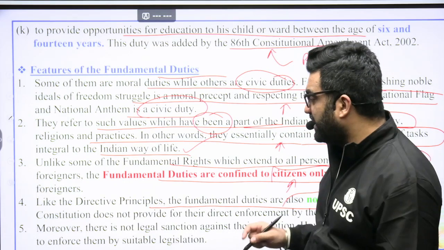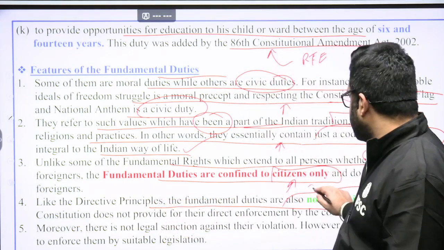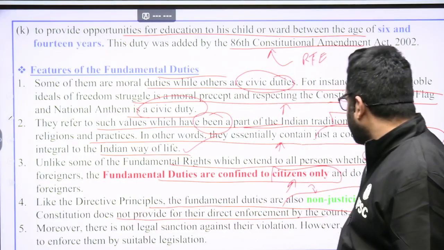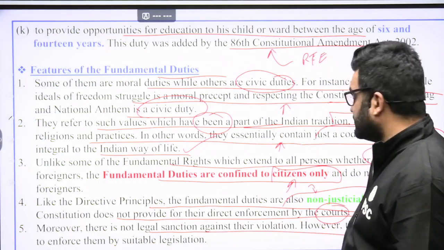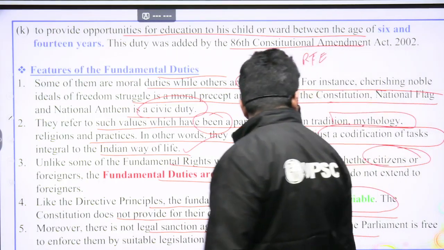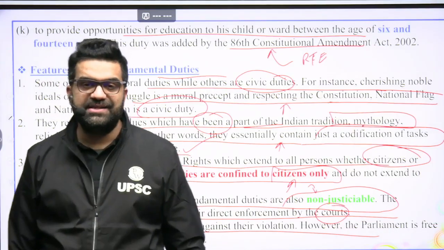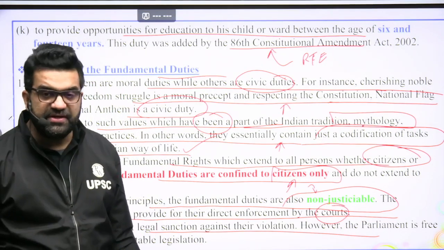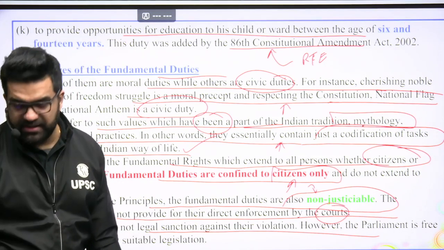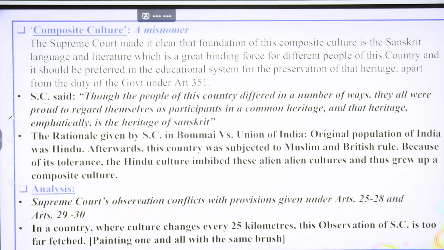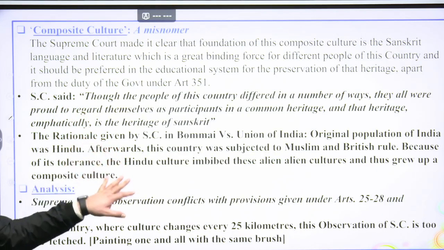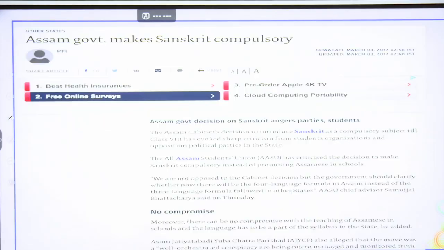The state cannot file a case because these are non-justiciable in nature. The Constitution does not provide for their direct enforcement by the courts. Moreover, there is no legal sanction against their violation. However, Parliament is free to enforce them by enacting a law. In fact, some of the fundamental duties, mentioned or not mentioned in this chapter, have already been made a punishable offense, like not paying income tax or not filing an income tax return. So this is the analysis part. Since we are revising for prelims, I'm skipping this one.